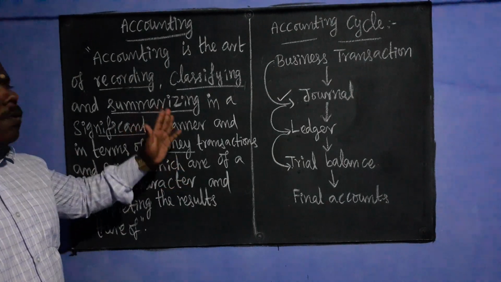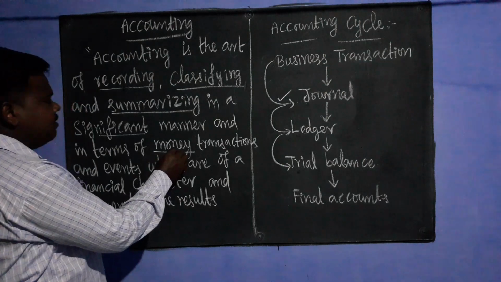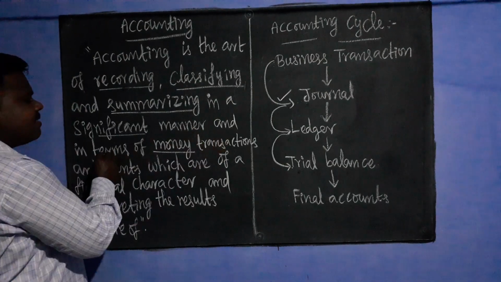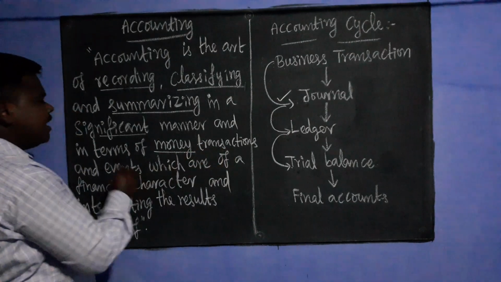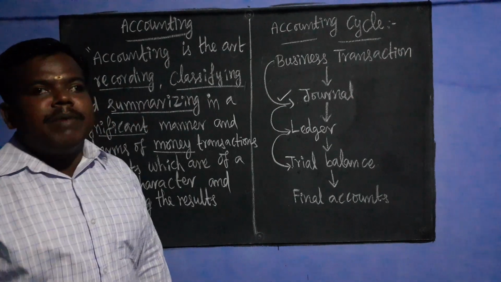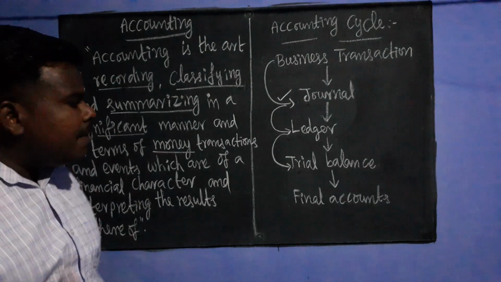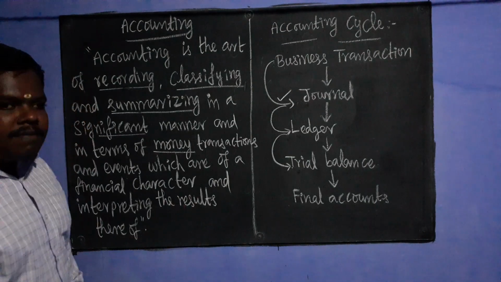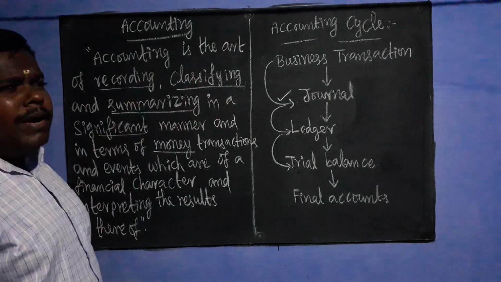So here it is specifically mentioned: transactions and events in terms of money. Whatever the transactions and events taking place in the business that can be measured in terms of money can be recorded in the accounting books.